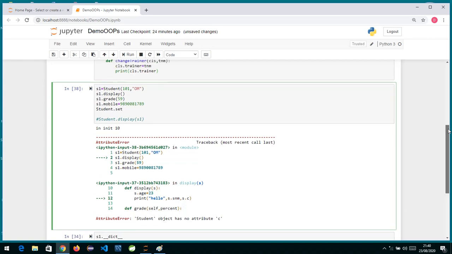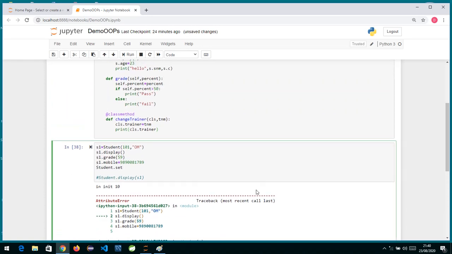For static we don't require any object, so we say student dot change_trainer, and I pass some name over here, suppose Kirti.